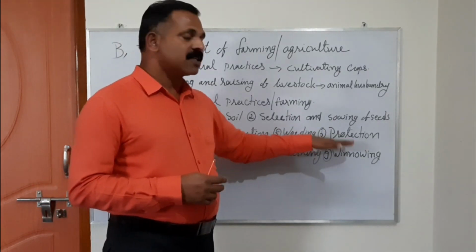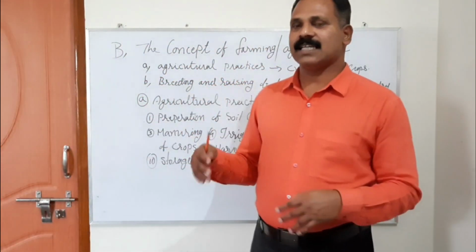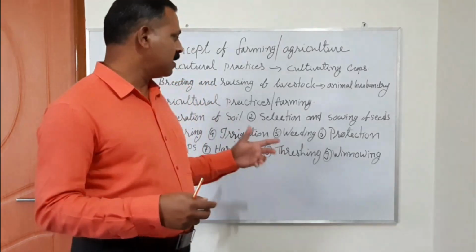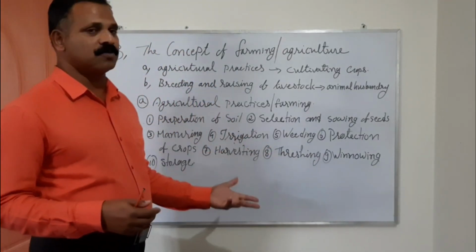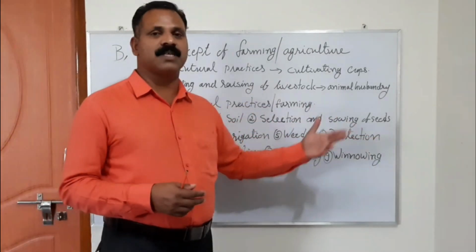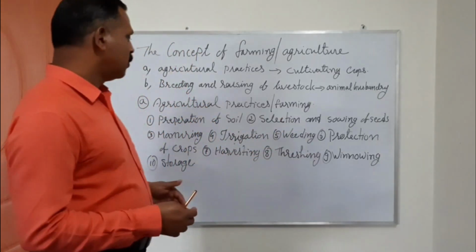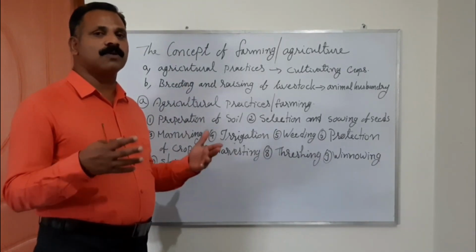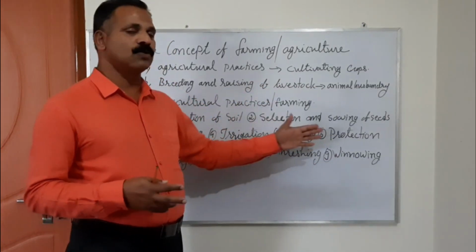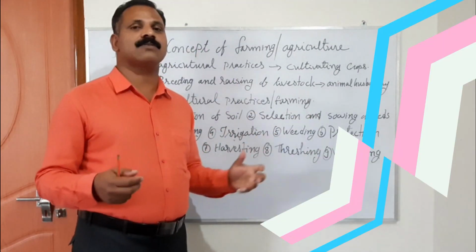Next is protection of crops. Crops have many enemies, like insects, animals, and even birds that spoil them. So farmers have to adopt different methods to protect these crops. Sometimes fungus or bacteria attack the crops. So they use insecticides or pesticides to kill the enemies of the crop and protect it from spoilage. This is also a very important practice that farmers do to preserve their crops.